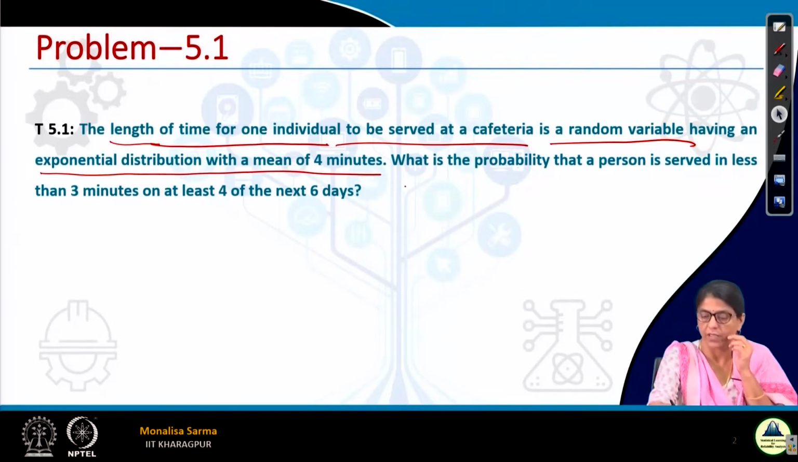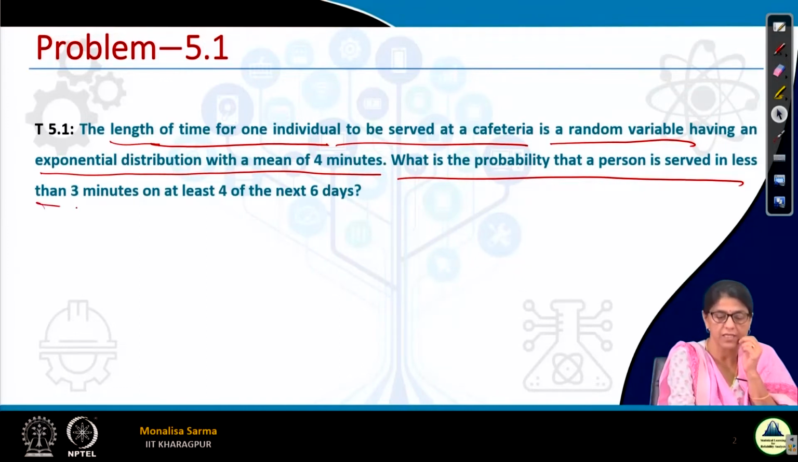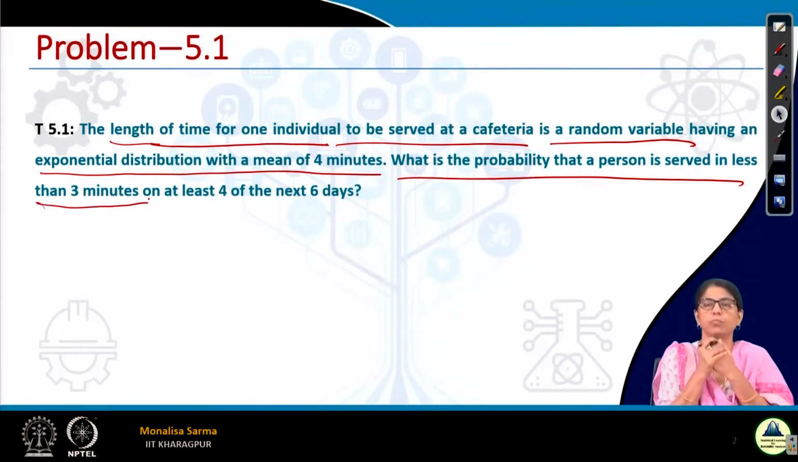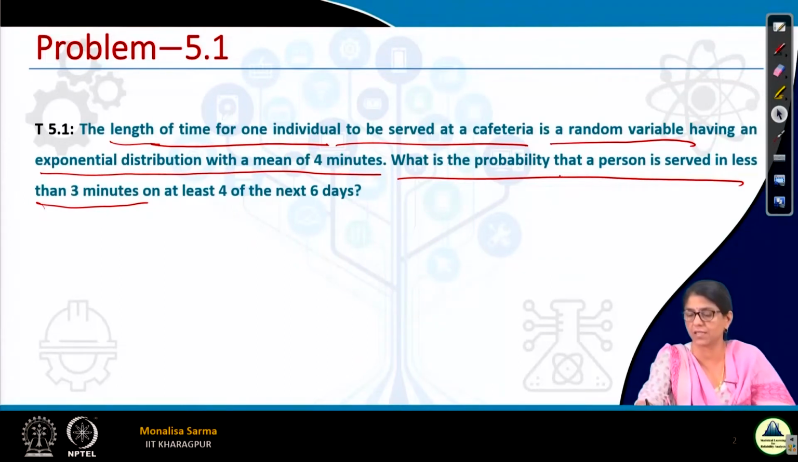See the second part. What is the probability that a person is served in less than 3 minutes? That means if we take t as a random variable, we need to find the probability that t is less than or equal to 3. On at least 4 of the next 6 days directly implies a binomial distribution: there are 6 trials, and out of 6 trials I need 4 successes. My probability of success is that a person is served in less than 3 minutes.